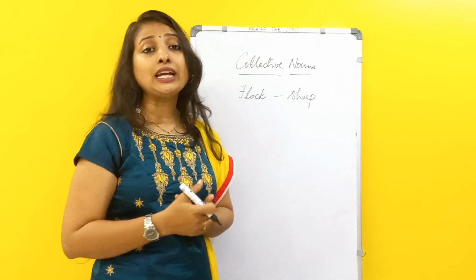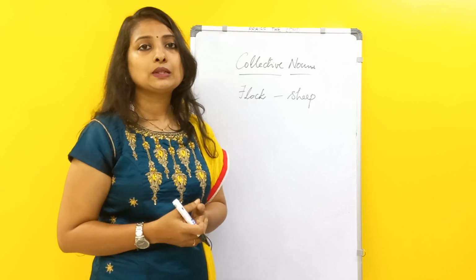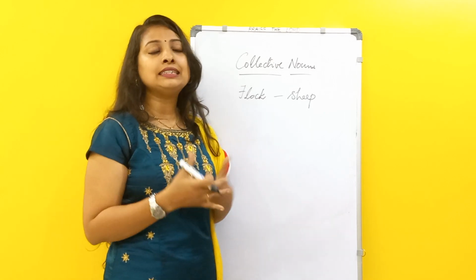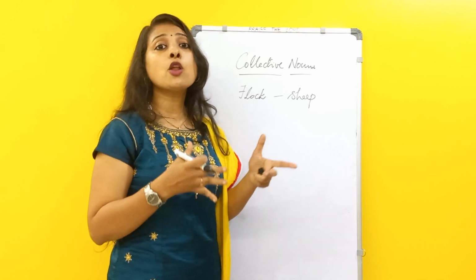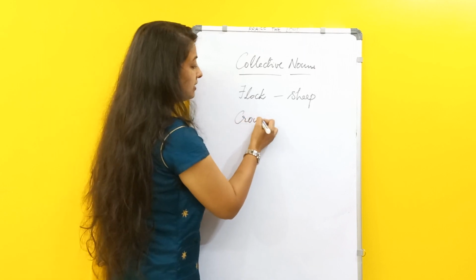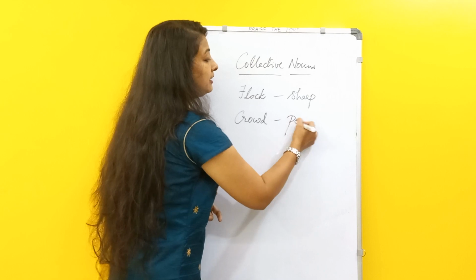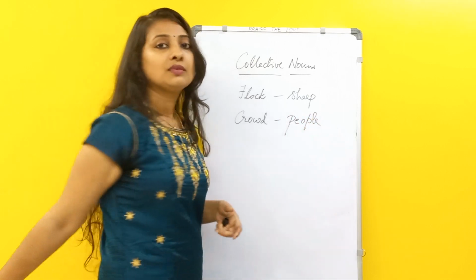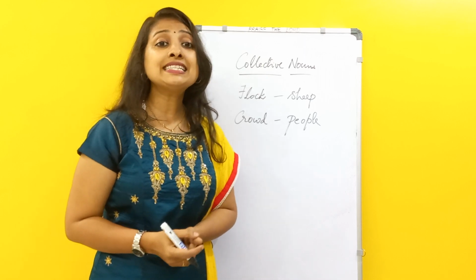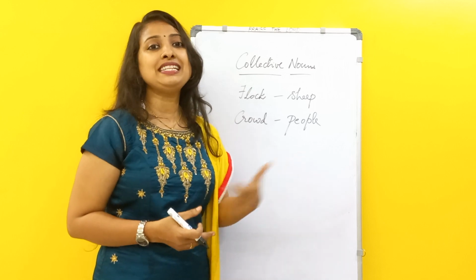Just now I was talking about people. What is a group of people called? We will say a crowd gathered in the market. There's a lot of crowd. Crowd indicates that there are so many people. Do you know what a committee is? We use this in a committee meeting.